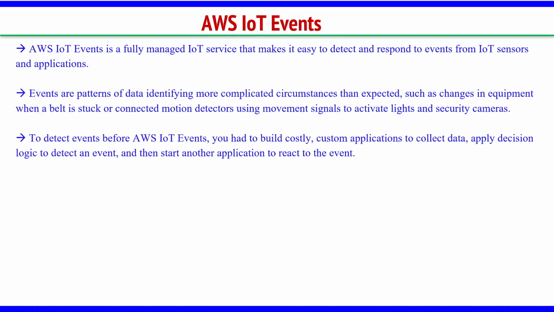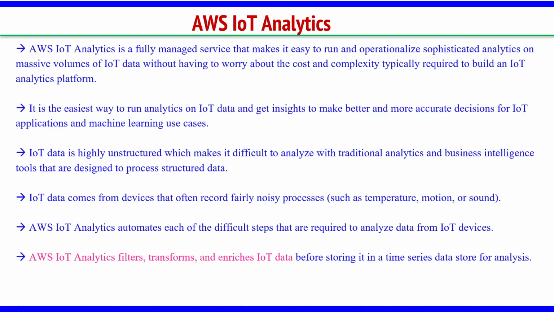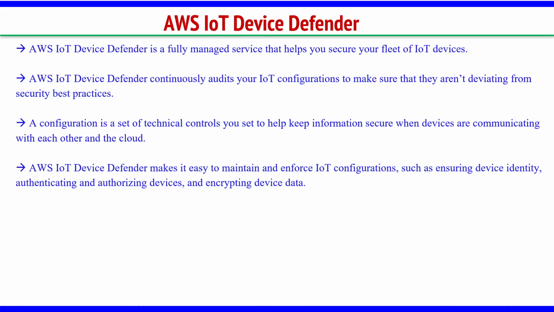Okay, so these are different features what we have in the AWS IoT. So if we summarize what we have seen here, we talked about AWS IoT Analytics, the most important one, which is used for filtering, transforming and enriching the IoT data. Then we have the IoT Device Defender. It's a kind of security layer, a security defender which will make sure that the IoT devices are secure.